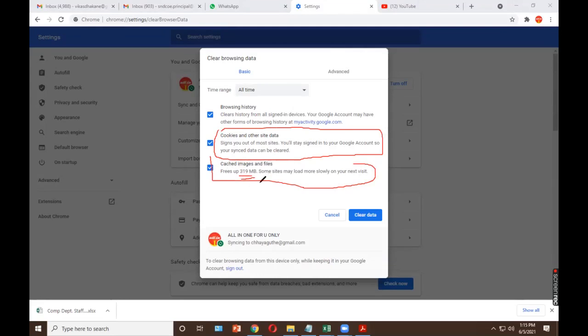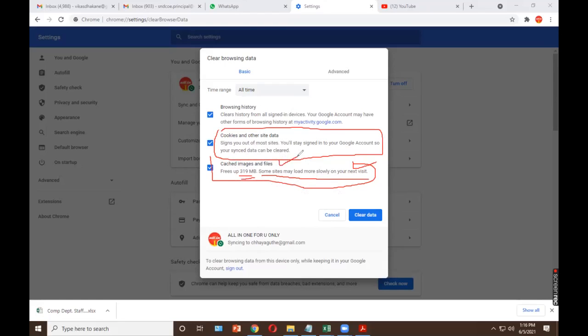319 MB. Now what it is saying, if you clear this cache memory, I am trying to clear this browsing data in that cache, images and files I am trying to clear. So it is saying, if you clear this cache memory, some sites may load more slowly on your next visit. Meaning, on the basis of my past visits, whatever I have browsed in previous days, whatever website I visited, that website data is stored in the cache memory.